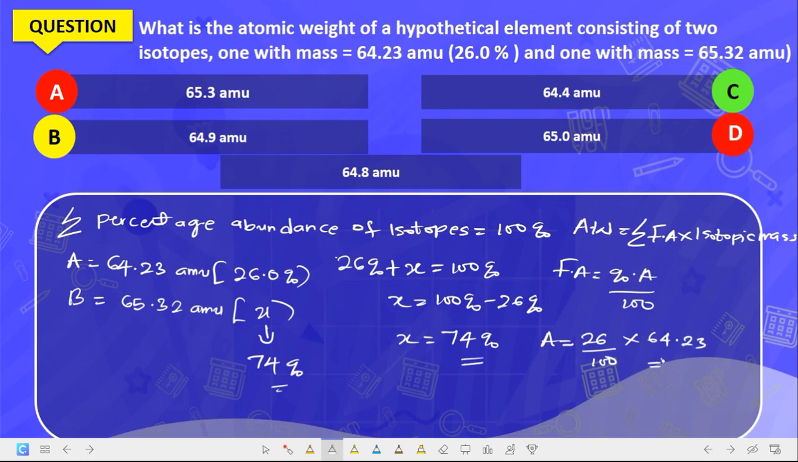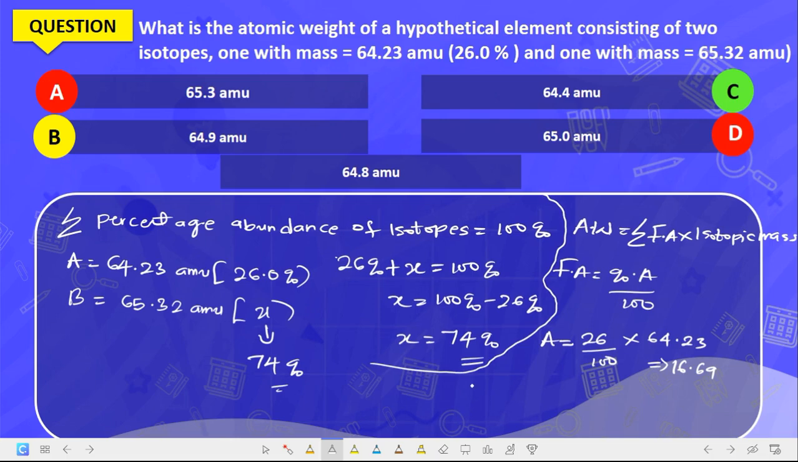times the isotopic mass, 64.23. This gives us 0.26 times 64.23, and that will give us 16.69. So here becomes 16.69.